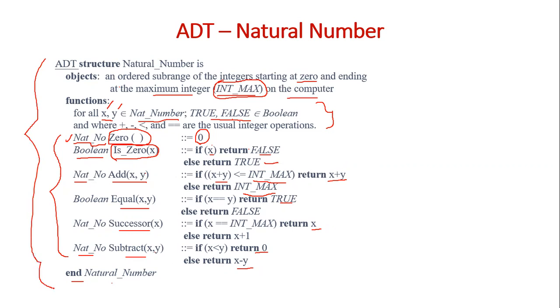The abstract data type is not an implementation. Here we are not implementing the data type in any language. It is the specification. This is how this particular data type is expected to behave in any programming language. It may be C or Java or Python or wherever it may be. These functions may differ. It is not that every programming language will implement the same functions, because in implementation, obviously there will be some changes.